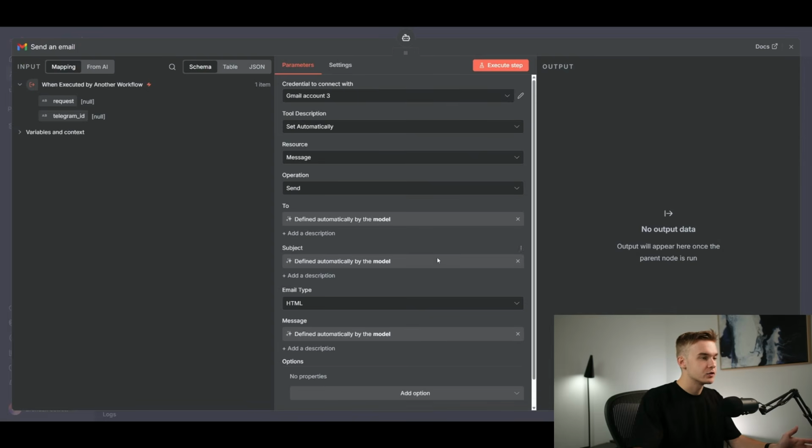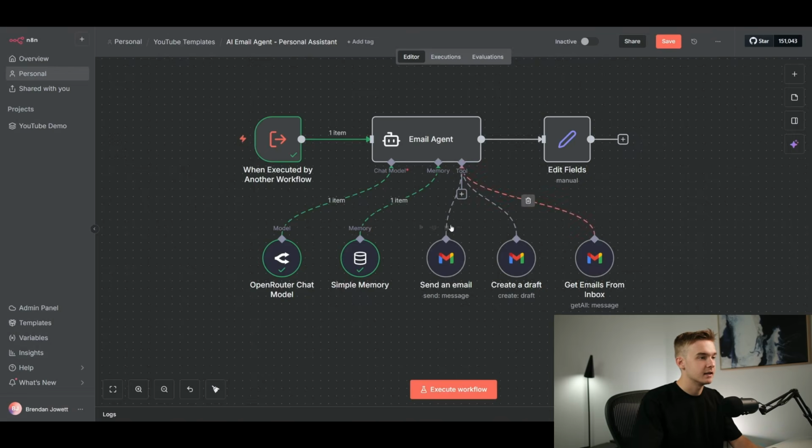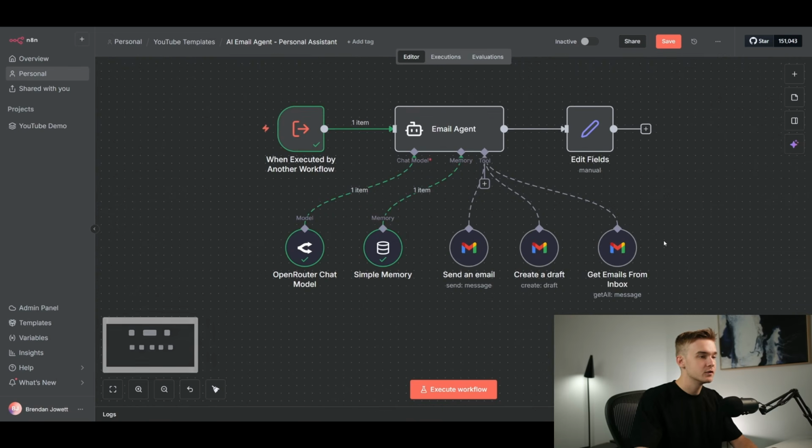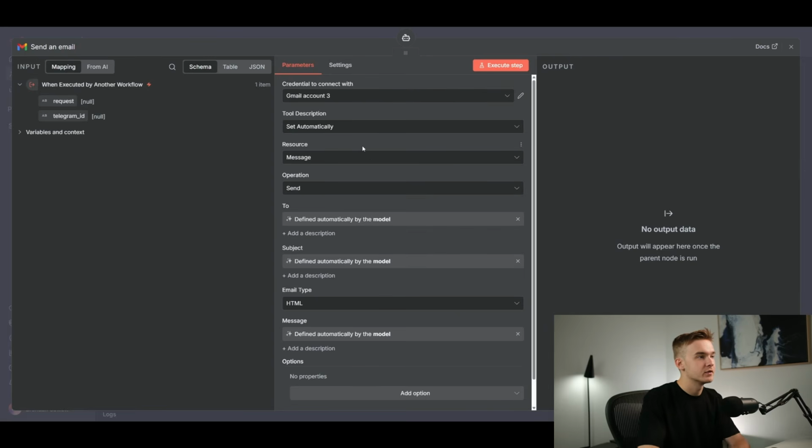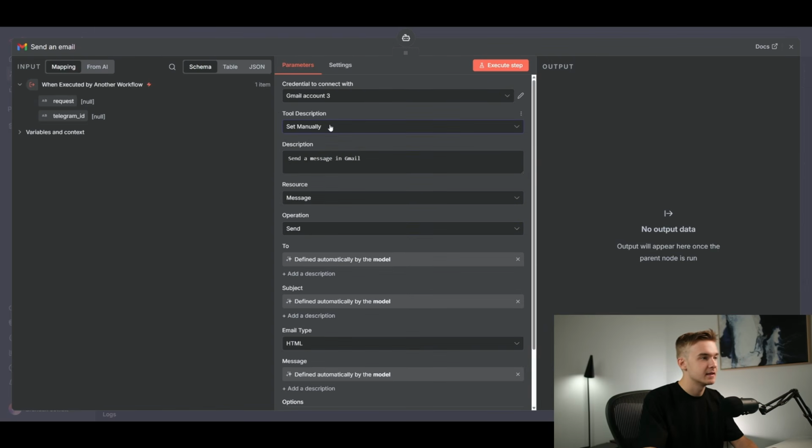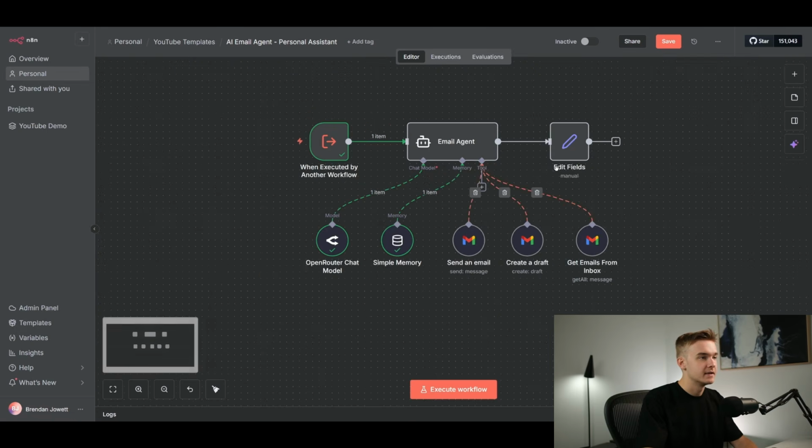We can also add descriptions for each of these so that it understands exactly what each individual tool is going to be used for. It's got context for the name of each tool, so it should do a pretty good job. But we can also add in the tool description at the top here, where you can see it's set automatically, but we can set it manually if we'd like as well. Really don't think we even need to. I think it's very, very basic for this use case.